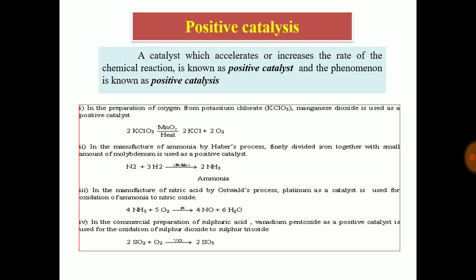The second reaction is the manufacture of ammonia by Haber's process. Here finely divided iron together with a small amount of molybdenum is used as positive catalyst. The third is the manufacture of nitric acid by Ostwald's process. Platinum as a catalyst is used here for oxidation of ammonia to nitric acid. Fourth one is the commercial preparation of sulfuric acid. In this reaction, vanadium pentoxide is used as positive catalyst for oxidation of sulfur dioxide to sulfur trioxide.